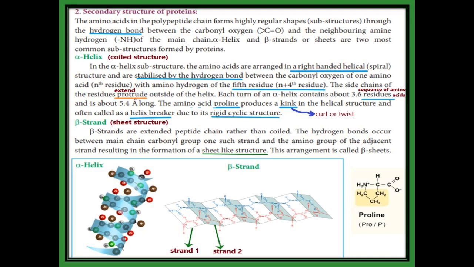The next one, the second structure, is the beta strand. This is the sheet structure. You see that the white color is one strand, and the light blue color is another strand. Between these two strands, a hydrogen bond is formed between the carbonyl group of one strand and the amino group of another adjacent strand. That gives stabilization to these strands, so that it gives the beta sheet.